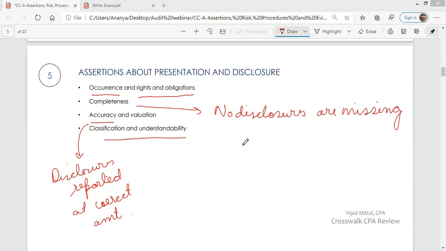So when management makes certain disclosures, management make representations, explicit or implicit. And these assertions relate to occurrence, rights and obligations, completeness, accuracy, valuation, classification, and understandability. All right.